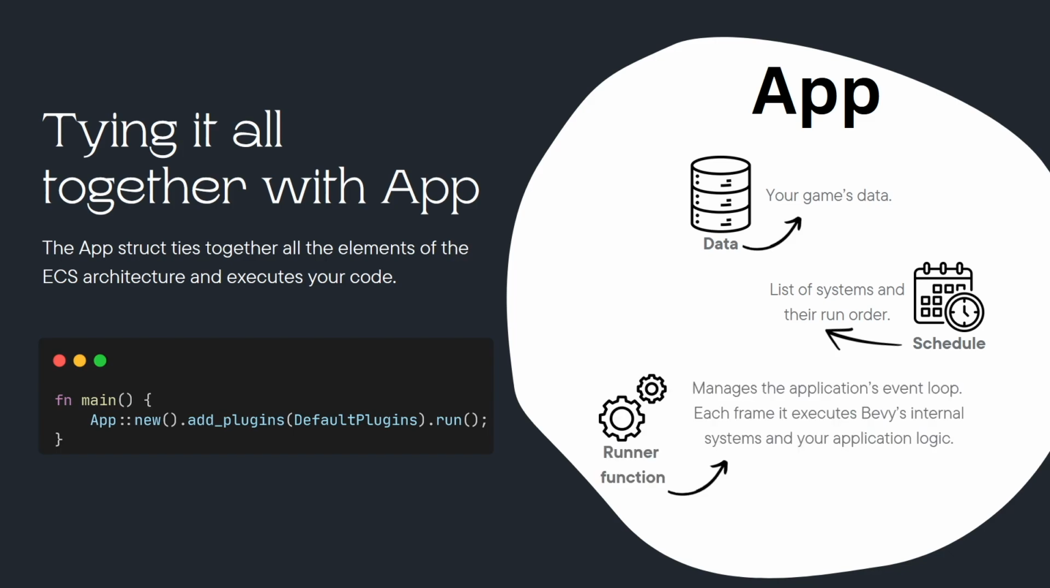The schedule is essentially a list of systems and the order in which they should be run. The runner function manages the application's event loop. Each frame, it executes the schedule, calling both Bevy's internal systems and the systems that you've added to the app through the add systems function in the order configured. The runner function is provided by Bevy.